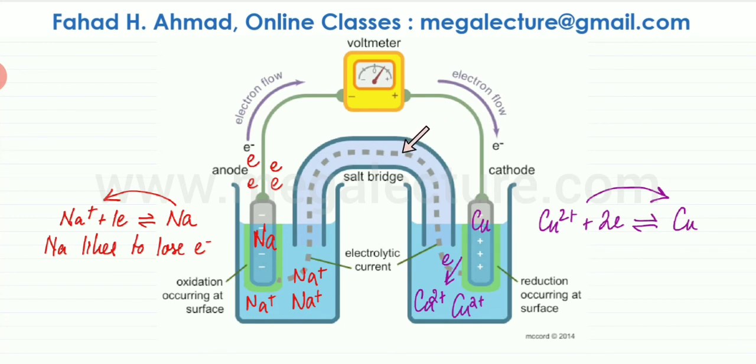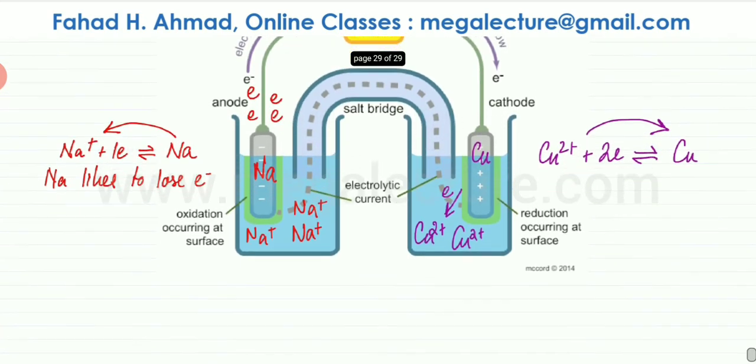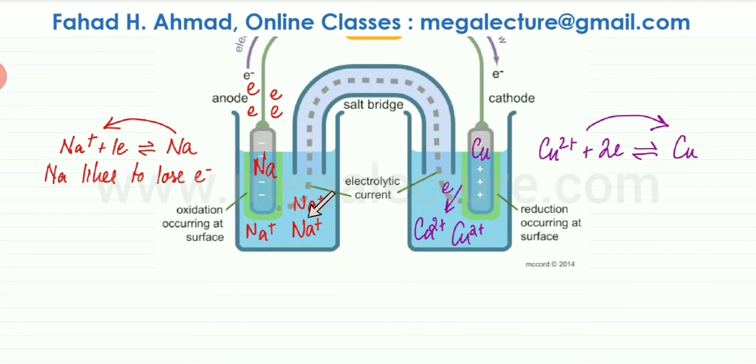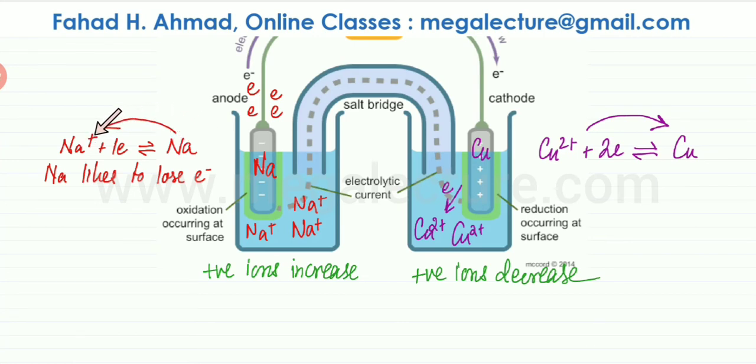What was the role of the salt bridge? As you can see over here, on one side, let's focus on the positive ions in the solution. So on this side, sodium has a very strong tendency to lose electrons and form sodium positive ions. So you can see over here that the positive ions in the solution are going to increase. There's going to be more and more positive charge over here. You don't want that, because if there's more positive charge in the solution, these electrons over here would be attracted to these positive ions. We don't want that to happen.